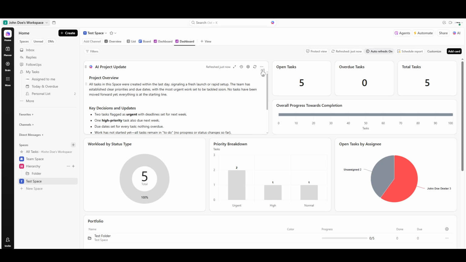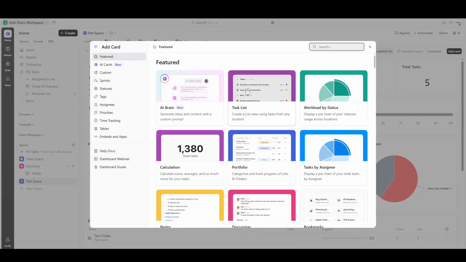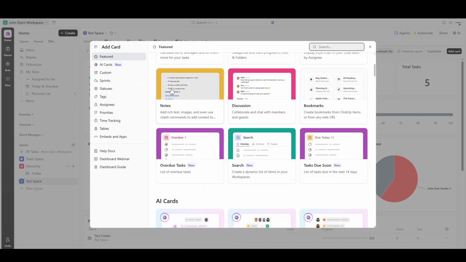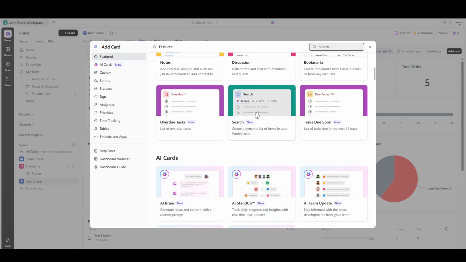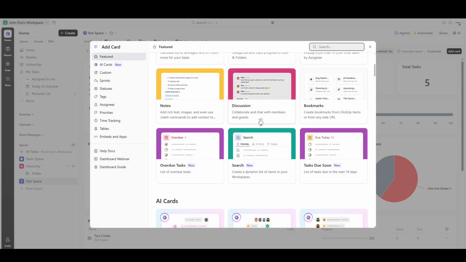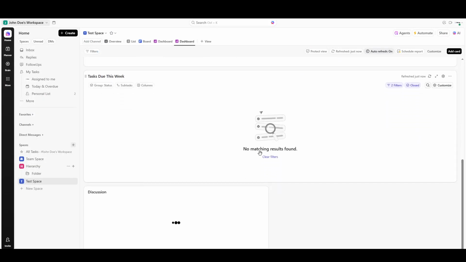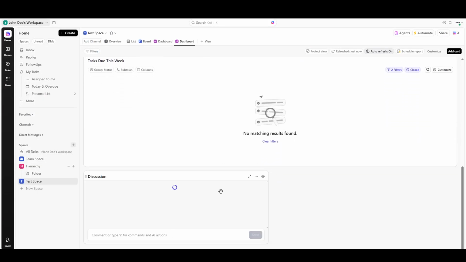You can delete existing cards or add new ones. To do this, navigate to the top right portion of your screen and click on Add Card. This will open up a range of card types on the left side of the screen. Simply browse through these options and select the ones that best fit your requirements. Whether you need to include a task list, a chart, or any other data visualization, you'll be able to find it here. And that's essentially all there is to setting up a ClickUp project management dashboard.